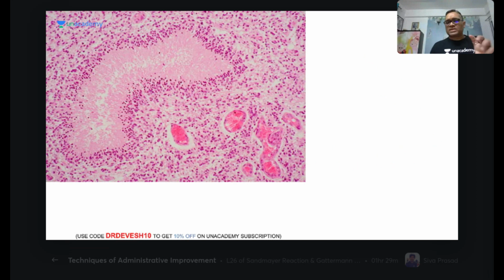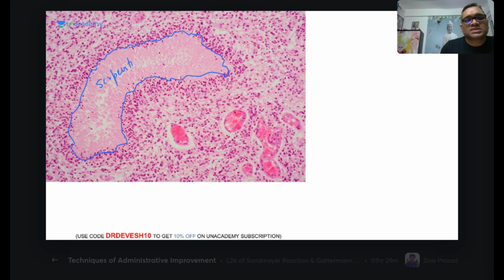Now we will take the biopsy from here, and then we will see what we are seeing in this appearance. We can notice that there is a serpentine necrotic area. Can you see this? This is the haphazard serpentine necrotic area. So what I'm showing you here is the serpentine necrosis, right?